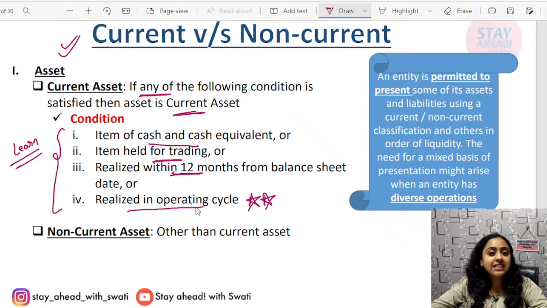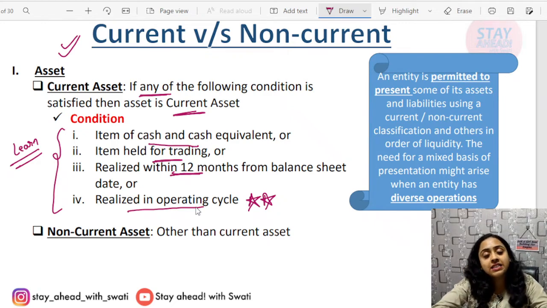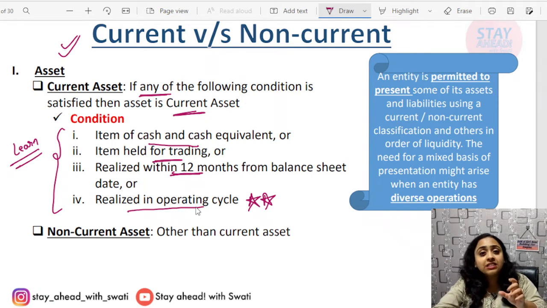If anything is realized in operating cycle, for example, operating cycle is of 13 months. Please listen carefully. For example, if the operating cycle is of 13 months, if anything will be encashed in 13 months, then it will be considered as current asset.